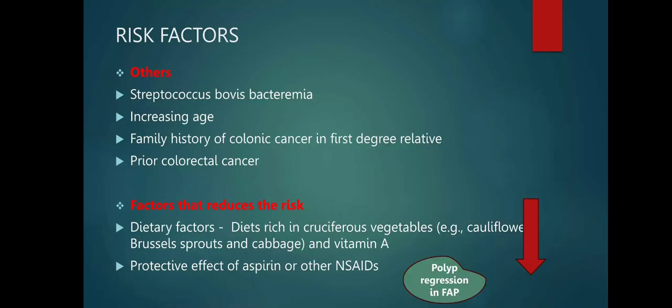Other risk factors such as Streptococcus bovis bacteremia, increasing age, family history of colonic cancer in a first degree relative, and prior colorectal cancer also play a role in the development of adenocarcinoma. Factors that reduce the risk include a diet rich in cruciferous vegetables like cauliflower, sprouts, cabbage, and vitamin A. Aspirin and other NSAIDs exert a protective effect on the intestine.